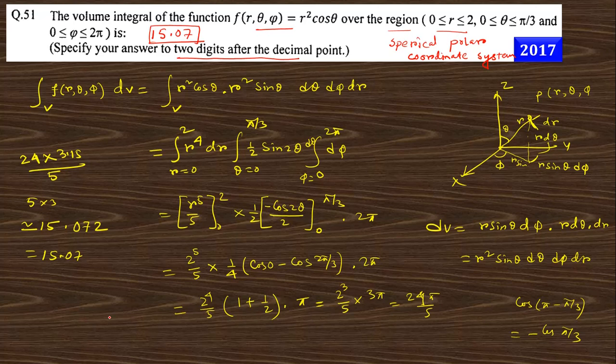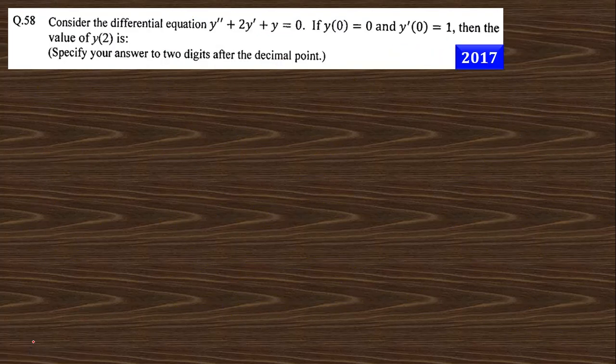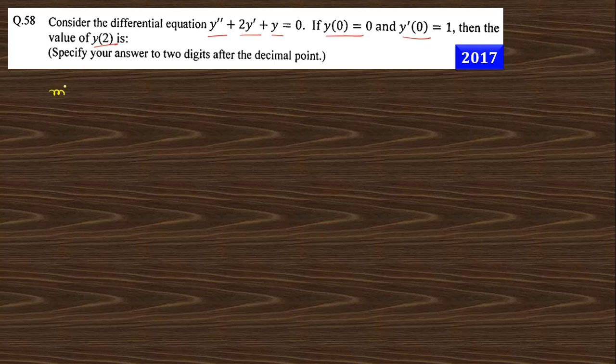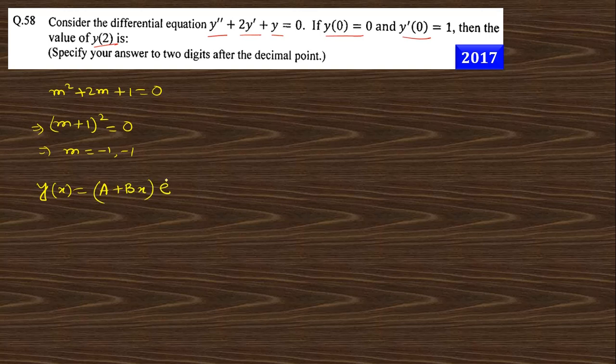Next, consider the differential equation y double prime plus 2y prime plus y equal to 0, with these initial conditions. Then find the value of y(2). So you take simply the auxiliary equation: m square plus 2m plus 1 is 0. So m plus 1 whole square equals 0. So you get m is minus 1, minus 1. Since the roots are equal and real, you can take the answer as y(x) is (a plus bx), where a and b are constants, into e to the power minus x.